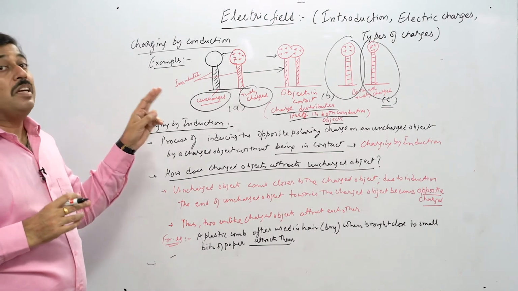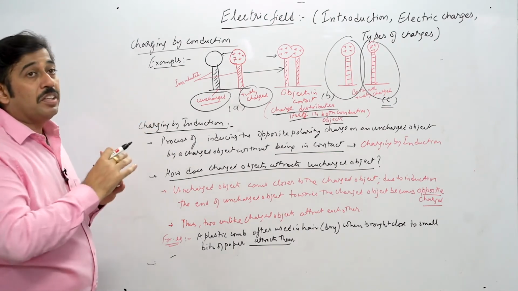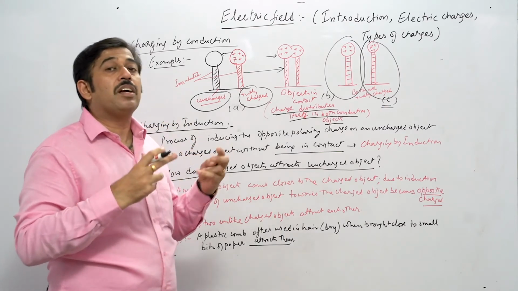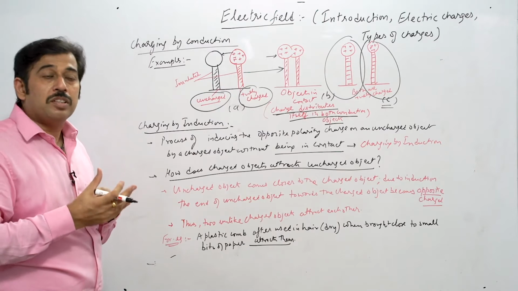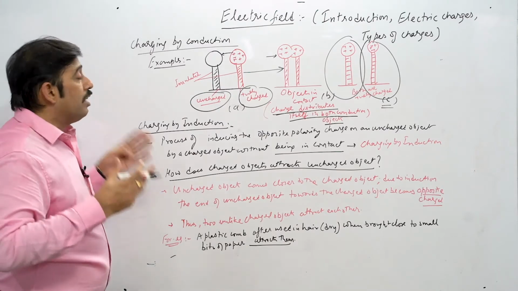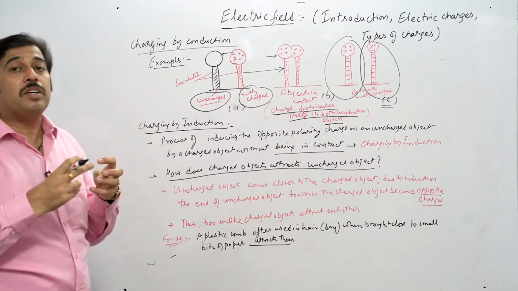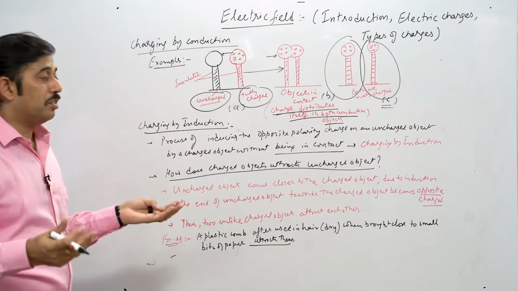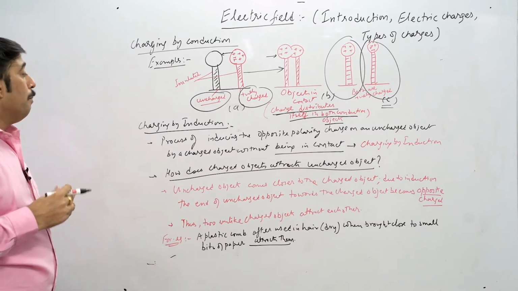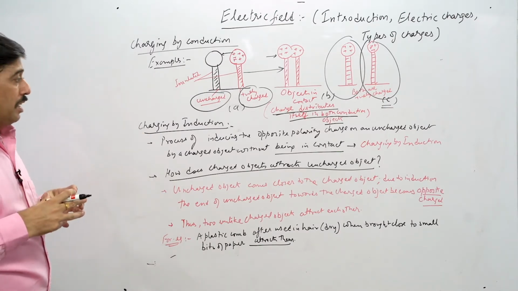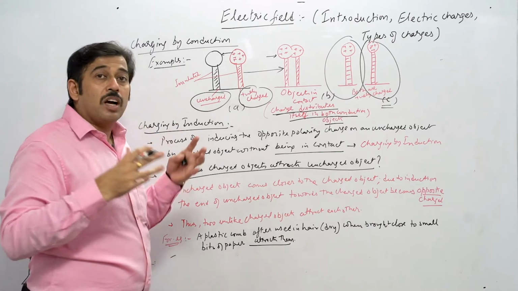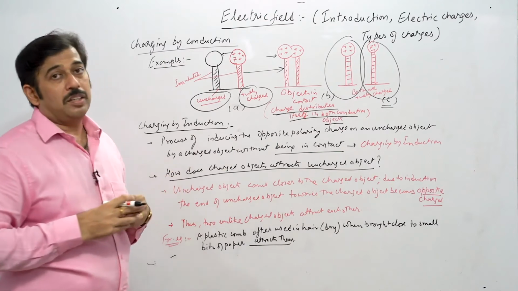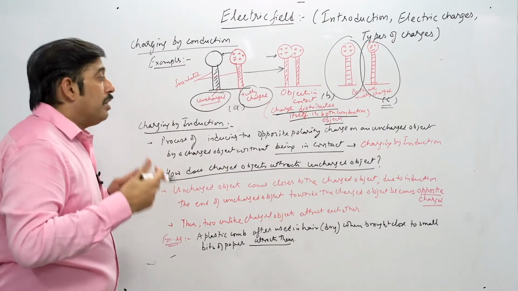Friction means the process of rubbing the materials together. Conduction means we are bringing the two materials together, and we find out what change in the charge distribution takes place. Now the process known as induction: without bringing them in contact with each other, a certain kind of charge is induced on the surface. By the definition, it is very easily clear: the process of inducing the opposite polarity charge on the uncharged object by bringing it near the charged object.